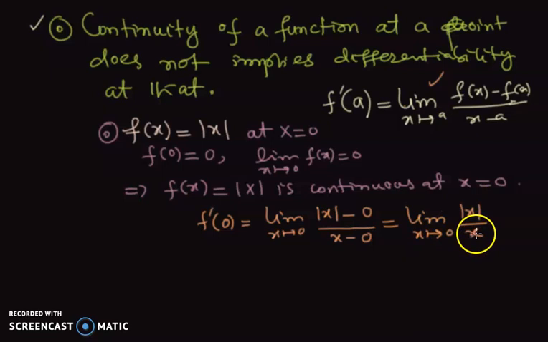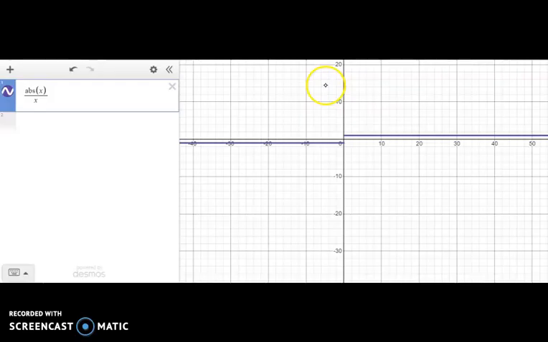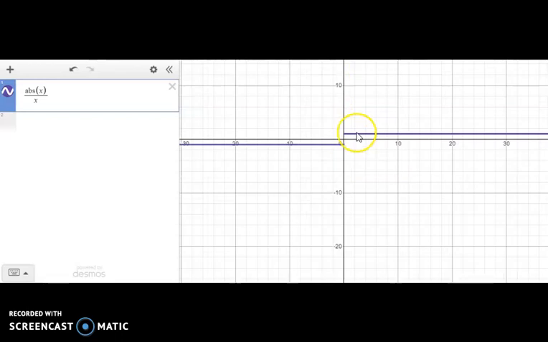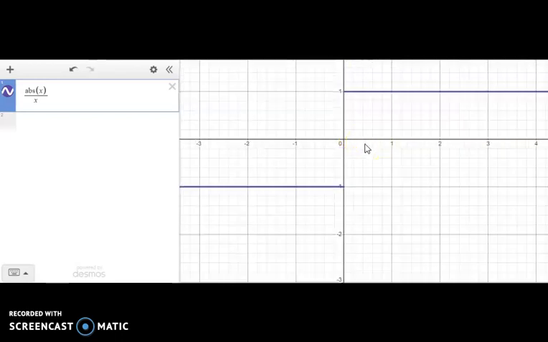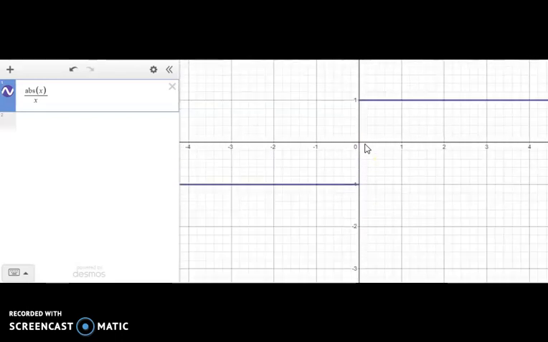Now this limit does not exist. Why does it not exist? There can be many reasons, but I can show you one graphical reason. Here is the plot of the function absolute value of x divided by x. You can see that from the left it is approaching -1 and from the right it is approaching +1. So you can see that the left and right limits are not equal. In this way you can say that the limit does not exist.